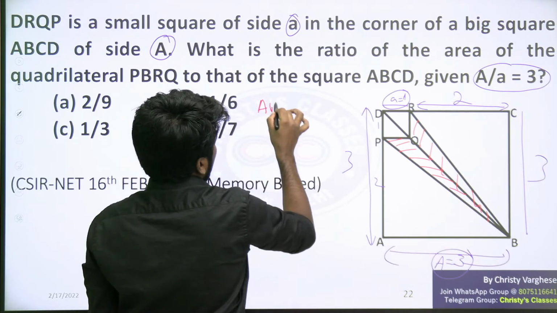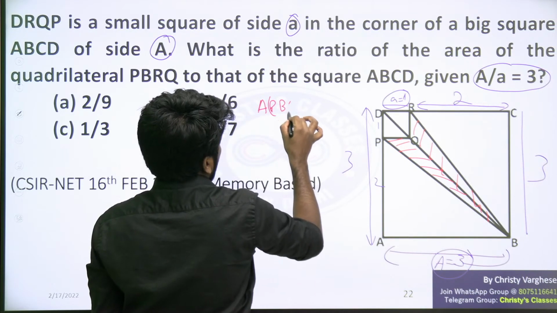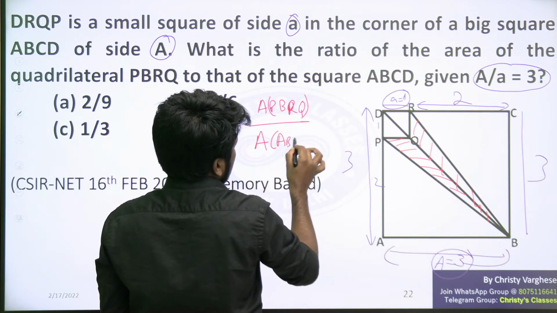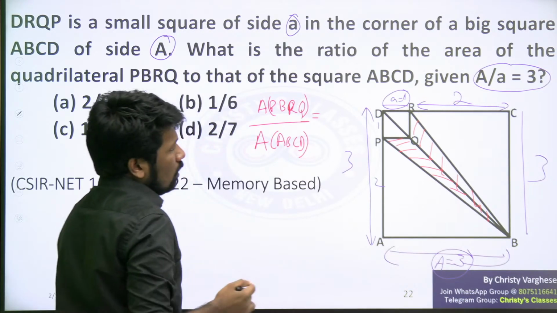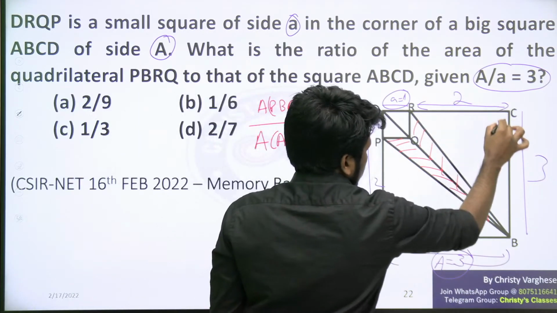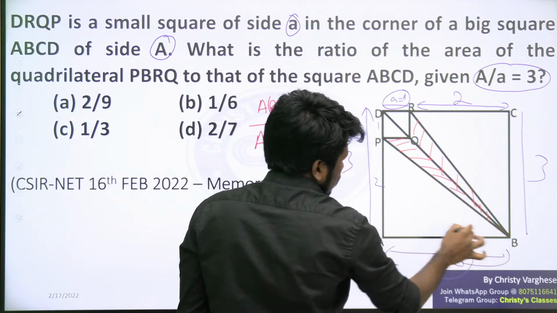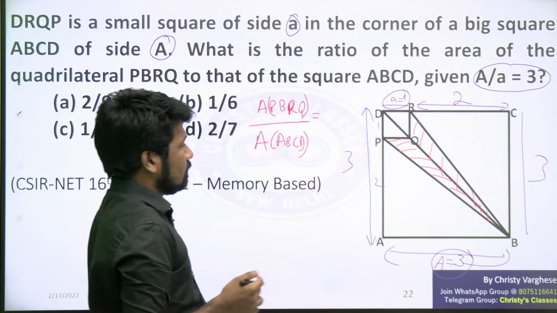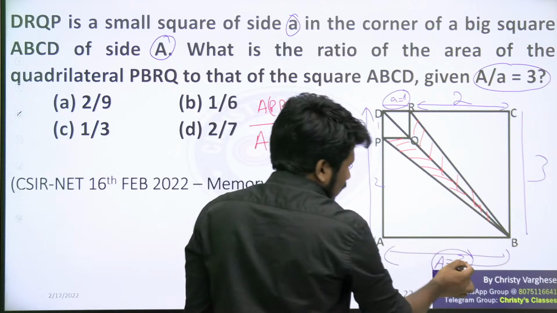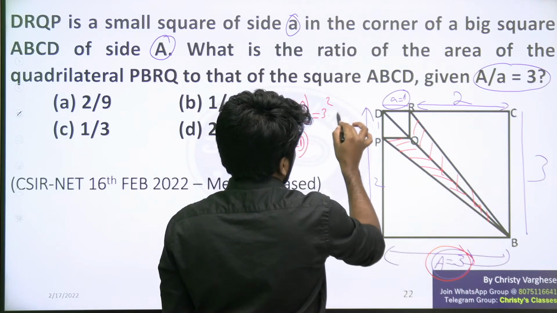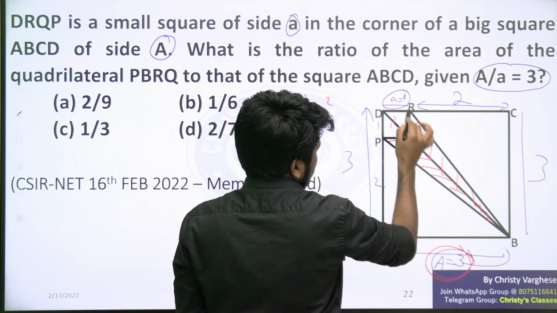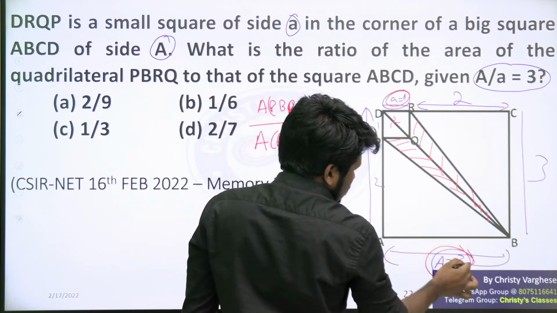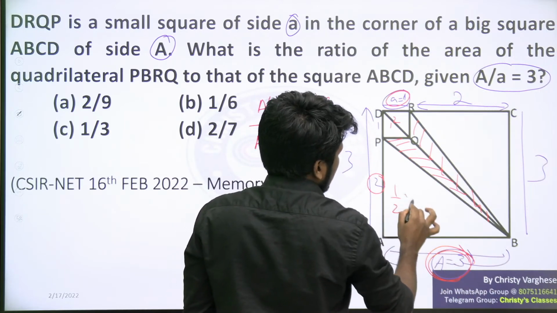So area of PBRQ, that shape, divided by area of ABCD. ABCD is the square. So PBRQ, how can you find it? If you logically think from ABCD, if you cut out this triangle and this square, you will get the shaded region. Cutting out means find the area. Area of the big square is 3 square minus the area of this square, which will be 1 square, na? Side length is 1, so 1 square. And this triangle, base is 3 and height is 2, na? So half into 3 into 2.